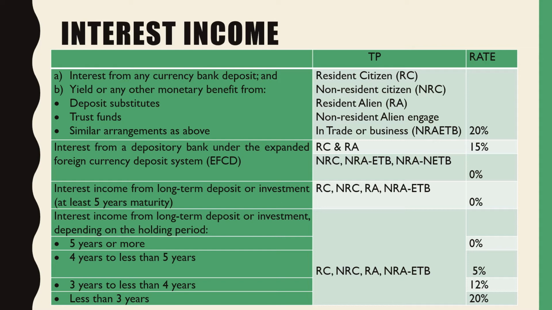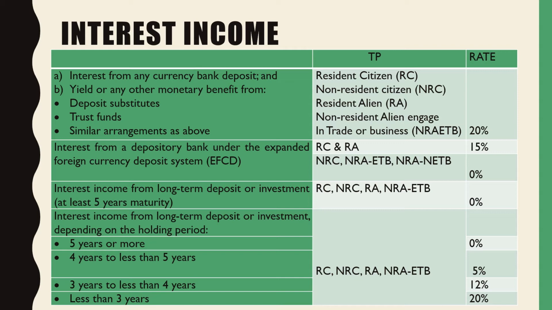First is the interest income. Interest from any currency bank deposit and yield or any other monetary benefit from deposit substitutes, from trust funds, and from similar arrangements as above: all types of taxpayers are subject to final withholding tax of 20%. So take note of that, 20%.